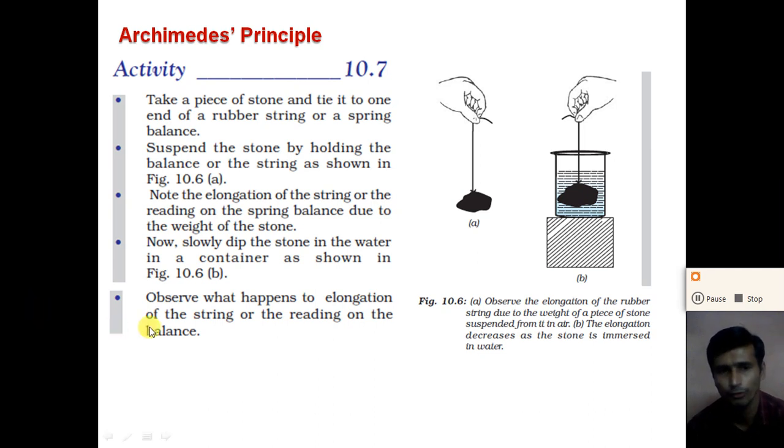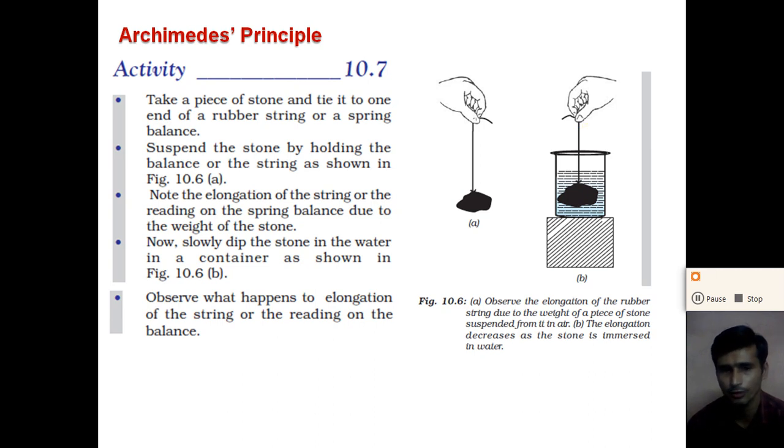Now slowly dip the stone in the water in a container, as shown in the figure. Observe what happens to the elongation of the string or the reading on the balance, and note whether the length of the string increases or decreases.